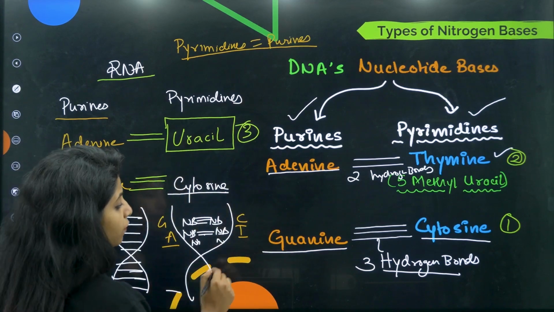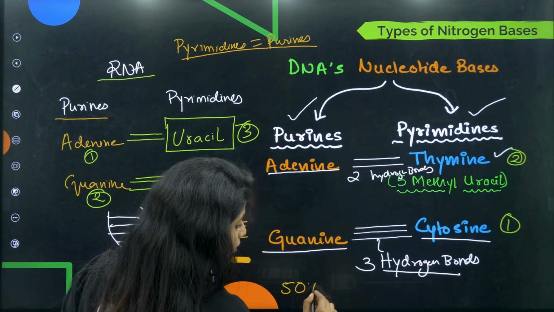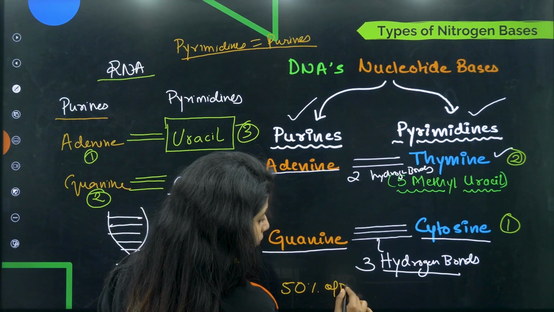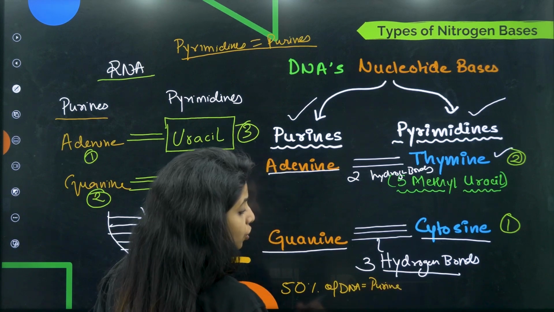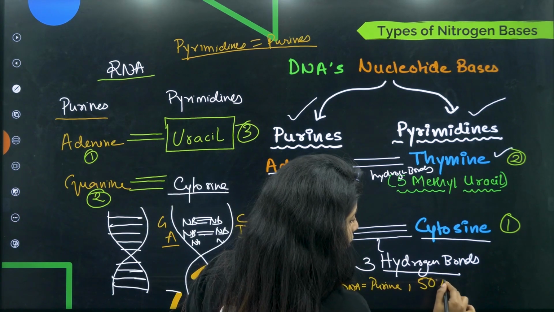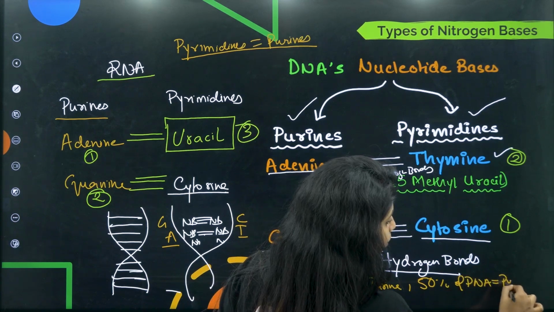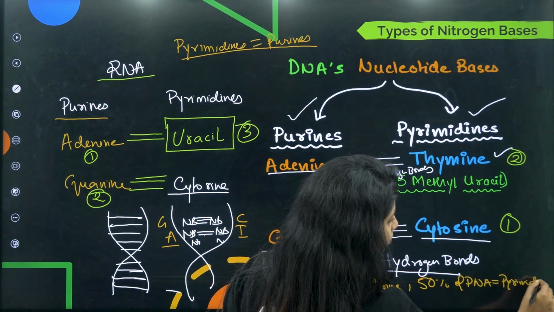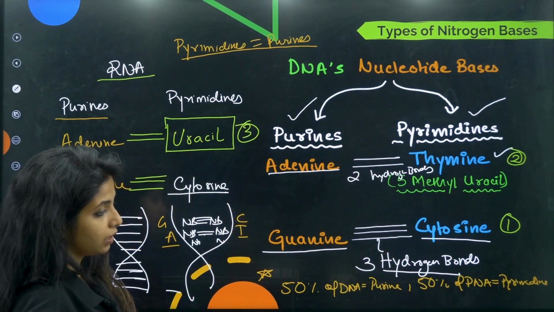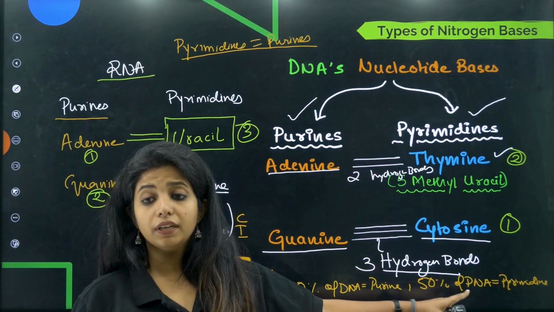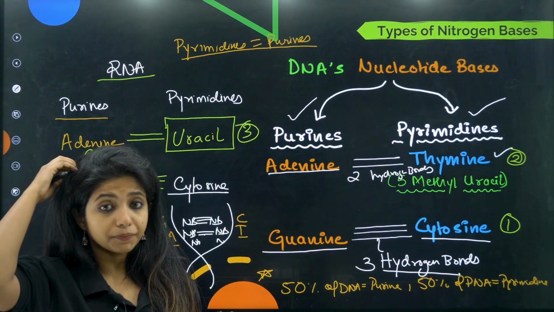So write it somewhere: 50% of DNA is purine, and the next 50% of DNA is pyrimidine.